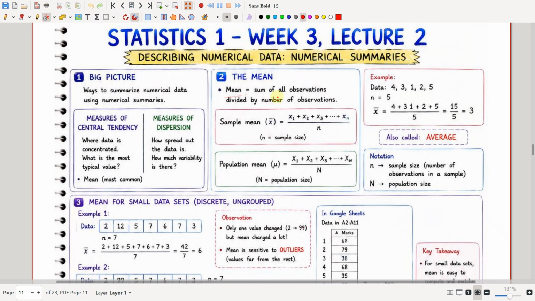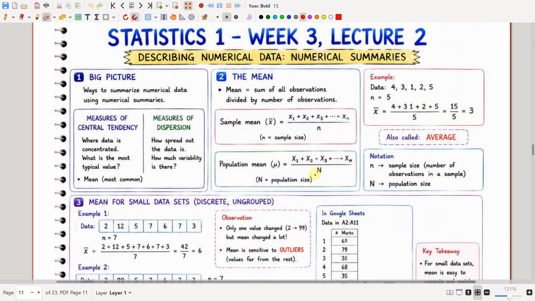Mean is equal to the sum of all the observations divided by the number of observations. So the sample mean will be represented using x bar, which is equal to x1 plus x2 plus x3 up to xn divided by n, where n is the sample size.